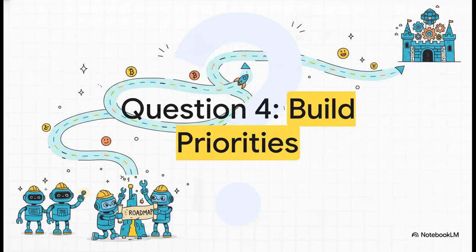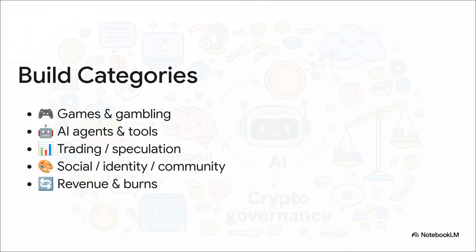Okay, let's shift gears and look to the future. Question 4 is all about giving your AI a roadmap. What do you think the team should be building? What are the priorities? Now this one's a little different. Instead of just a text box, you start with a simple checklist. You can give your quick reactions to these big categories, telling your AI what you're excited about and what you're not. It's like a high-level gut check.